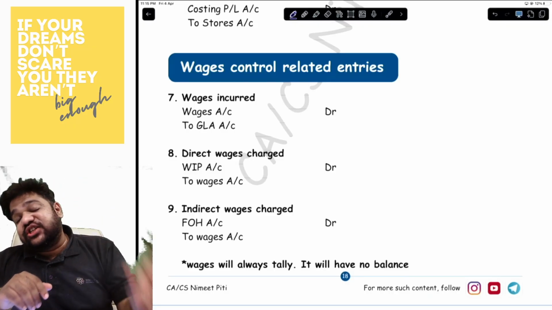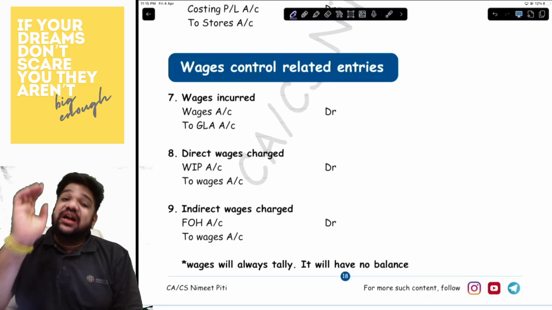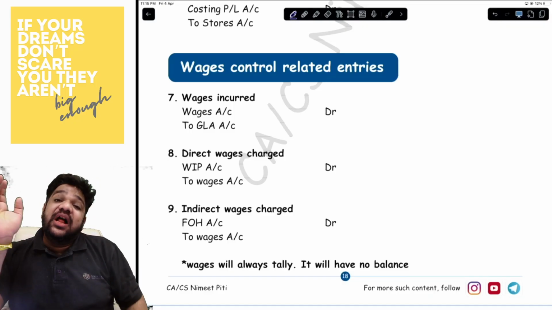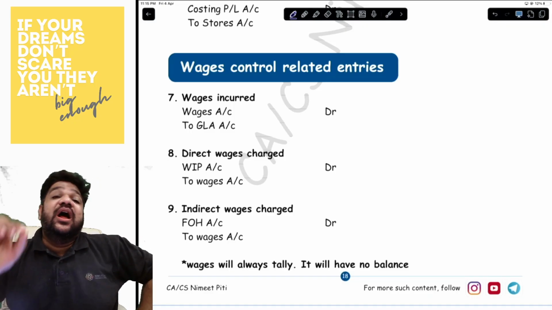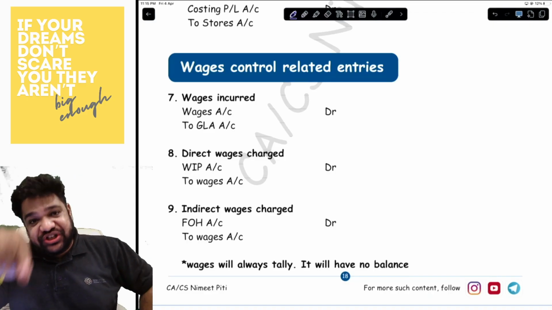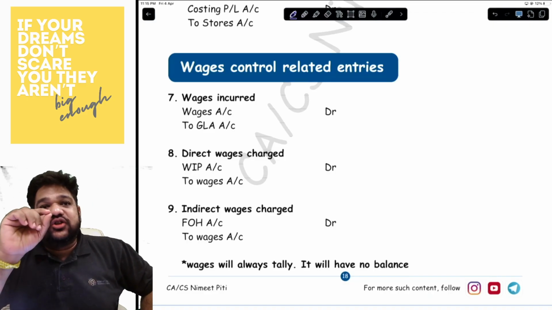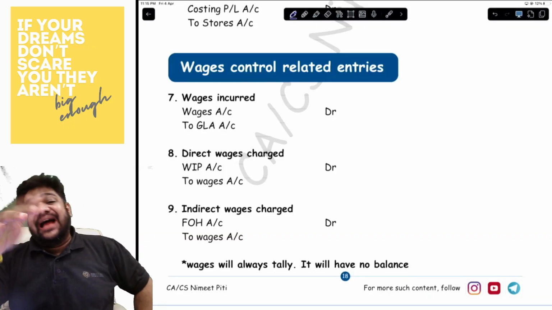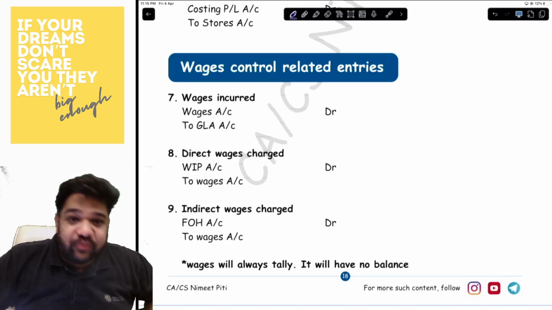And then you will charge direct wages and indirect wages. Direct wages will go to WIP, indirect wages goes to factory overhead. So direct wages, the entry would be wages to GLA and my bad. The direct wages entry will be WIP to wages and indirect wages would be factory overhead to wages.